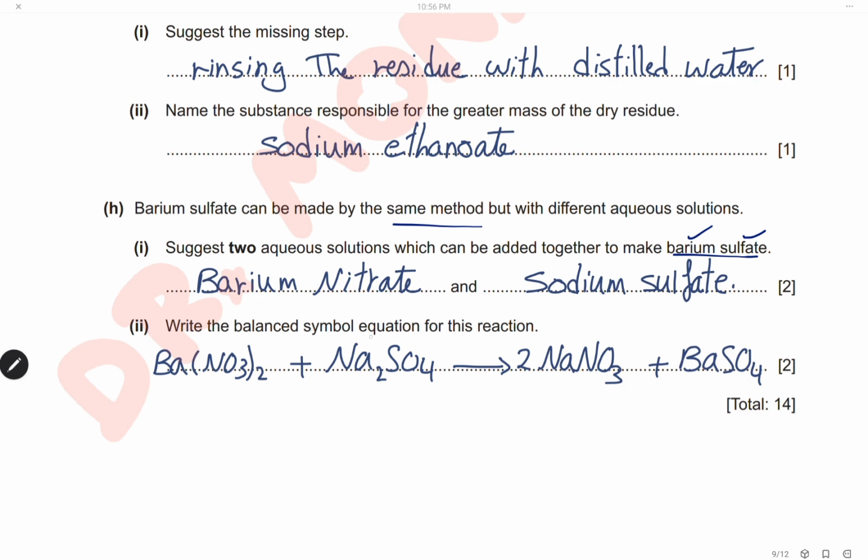Write a balanced symbol equation for this reaction. Here's the formula of barium nitrate reacting with sodium sulfate. So we will have a precipitate formed of barium sulfate, which is a white precipitate, and the other product will be sodium nitrate, which will be the filtrate, and the barium sulfate will be the precipitate.